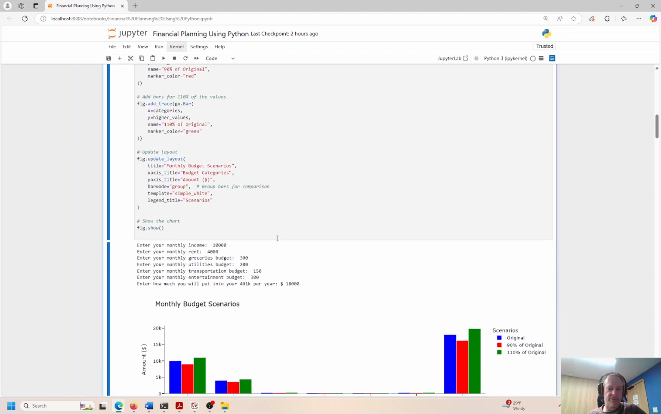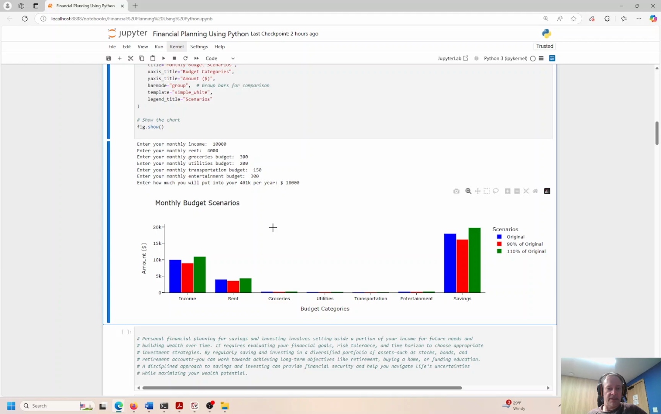Okay, so we put in the money and we see the monthly budget scenario. So here's the income. I put in 10K. Now I'm saying in some scenarios it might be a little bit lower, in some it might be a little bit higher. So I'm multiplying my income. The blue is the original scenario. The red is the blue times 0.9, and the green is the blue times 1.1. So I want to take a haircut here or chop off 10%, and I want to add 10%.